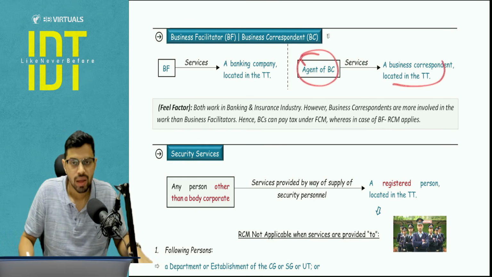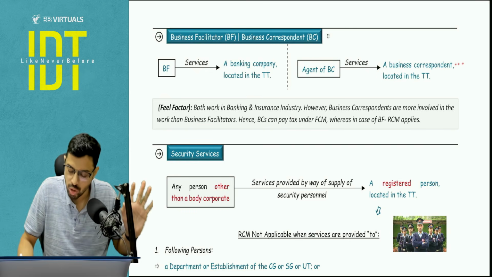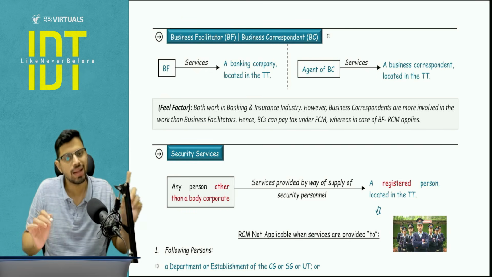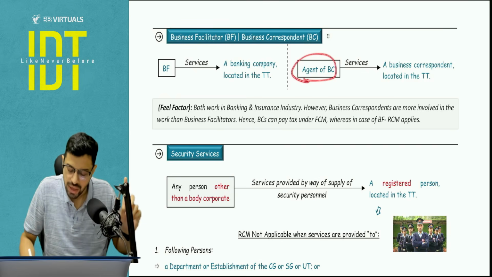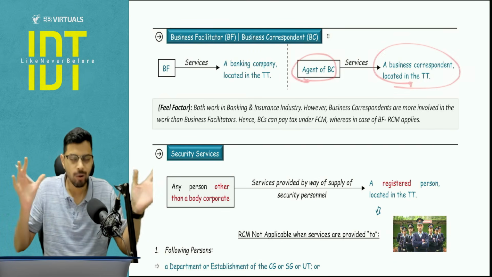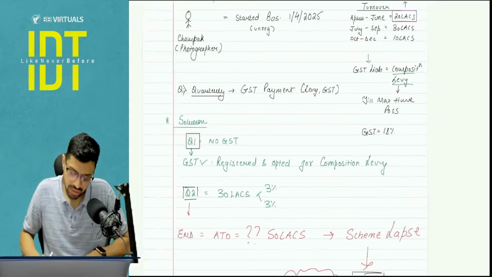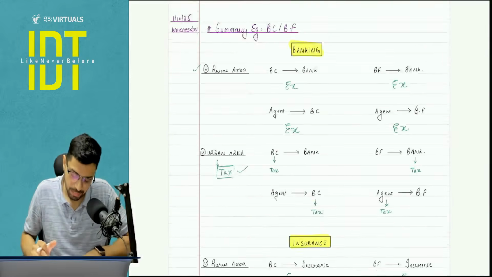But here, even if this is with respect to insurance, because they have not written the word business correspondent with respect to banking, in that case, if it is an agent of BC giving services to BC in insurance sector, still RCM will apply. Now I know it's a lot of confusion. I will clarify that quickly. I will clarify that through a small example with various parts.